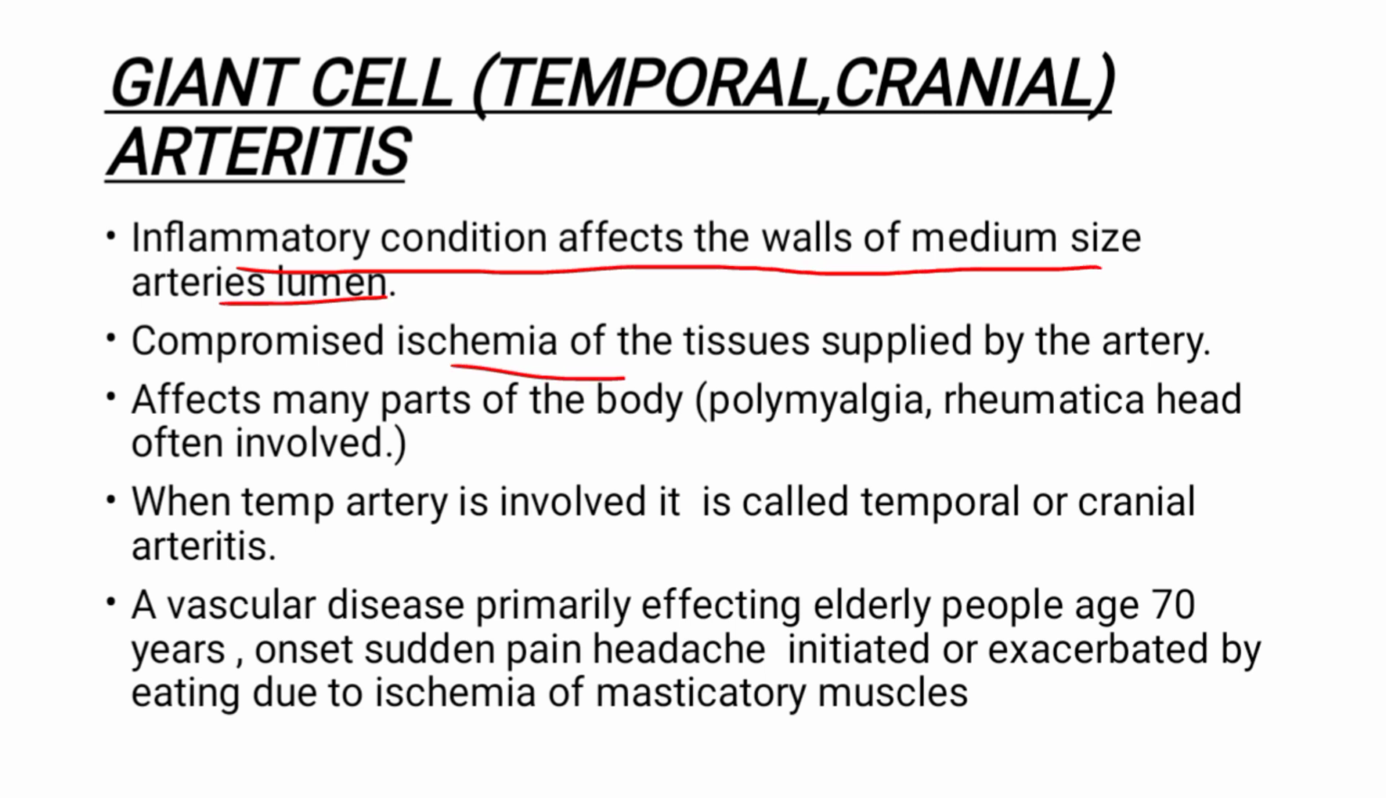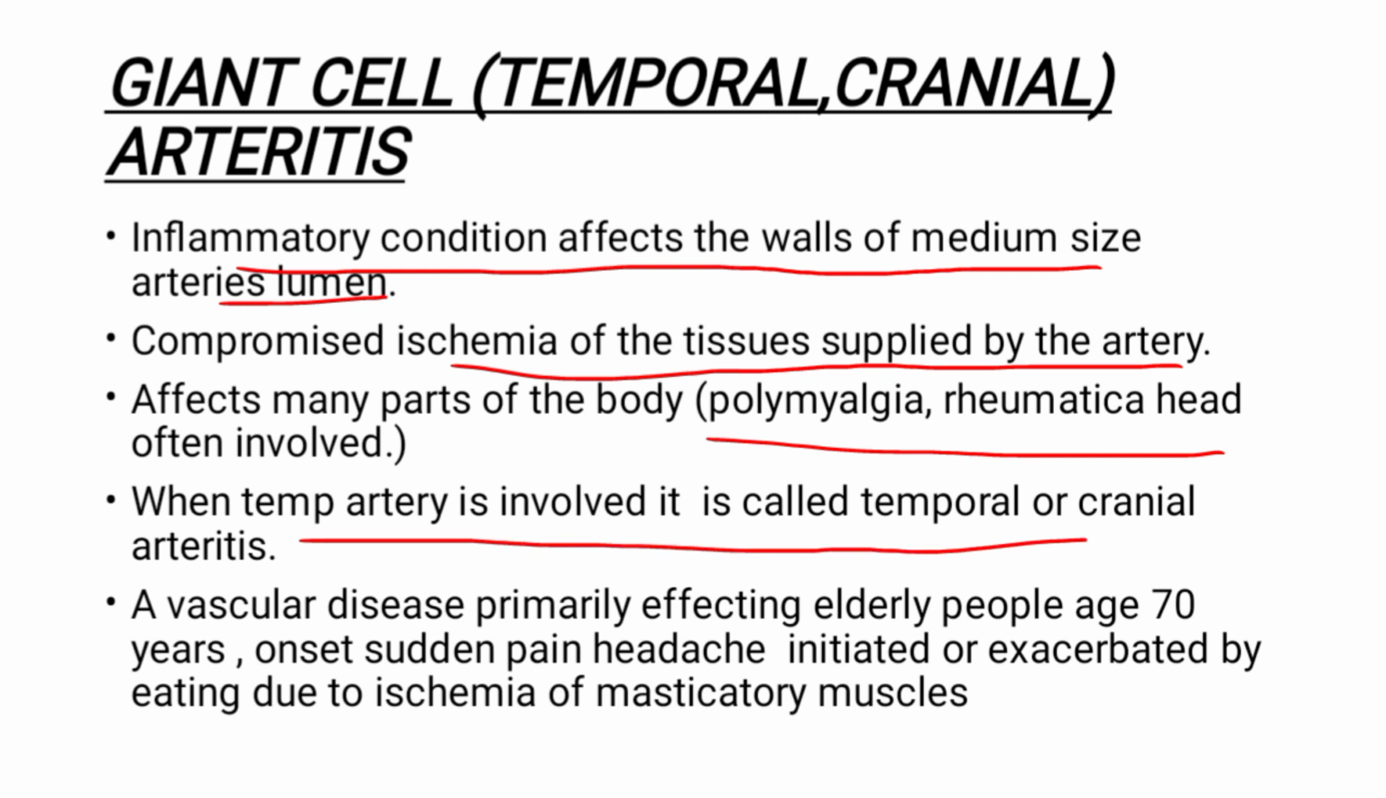Ischemia of the tissues supplied by the arteries means the blood flow is reduced, so there is ischemia. Compromised blood flow affects many parts of the body, like polymyalgia rheumatica; the head is often involved. When the temporal artery is involved, it is called temporal or cranial arteritis. We call it temporal because when the temporal artery is involved, we basically call it temporal arteritis.